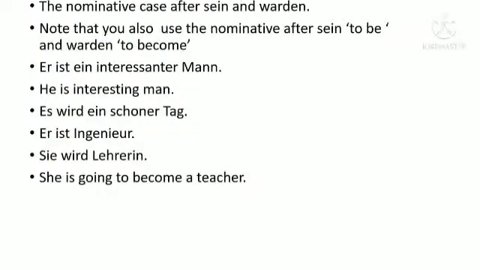Now see the nominative case after sein and werden. Note that you also use the nominative after sein, to be, and werden, to become. Er ist ein interessanter Mann. He is an interesting man. Es wurde ein schöner Tag. Er ist Ingenieur. Sie wurde Lehrerin. She is going to become a teacher. Okay?